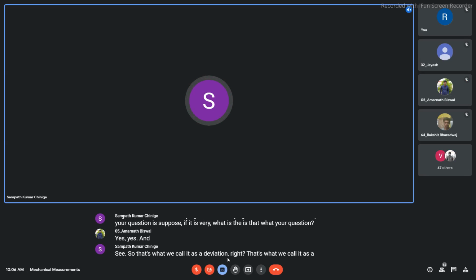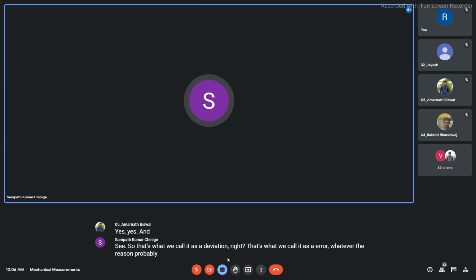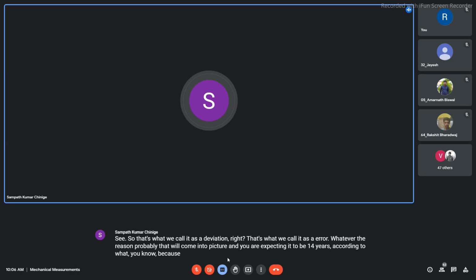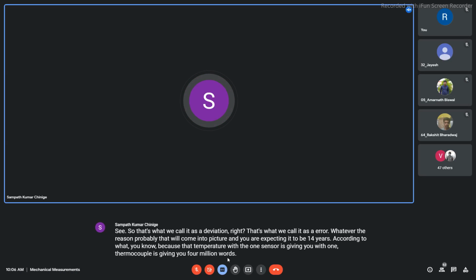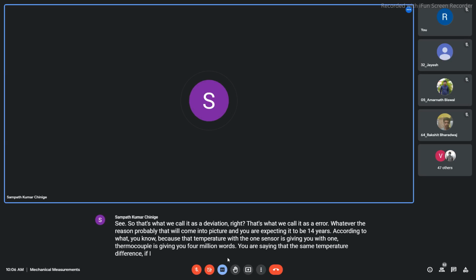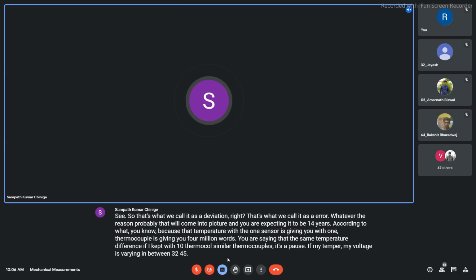Whatever the reason, you are expecting 40 millivolts, because one thermocouple gives you 4 millivolts at that temperature difference. With 10 similar thermocouples, if my voltage is varying between 30 and 45, what does that mean?